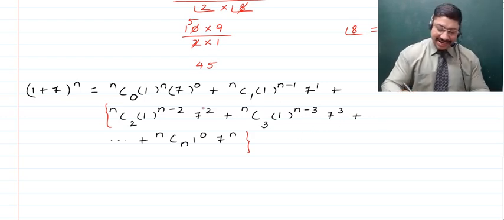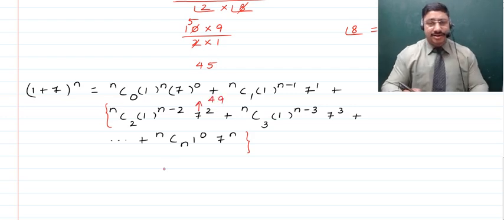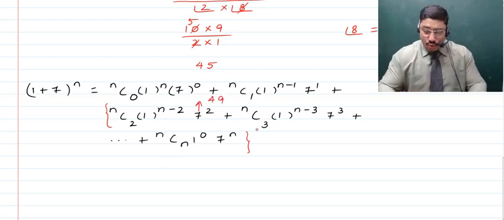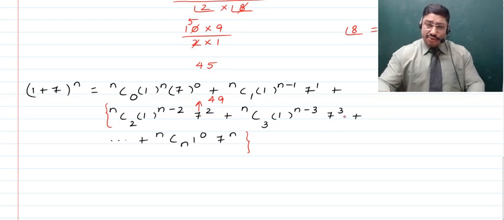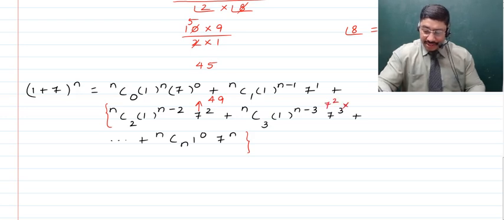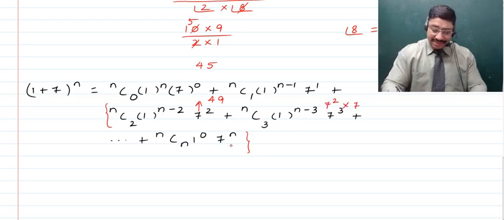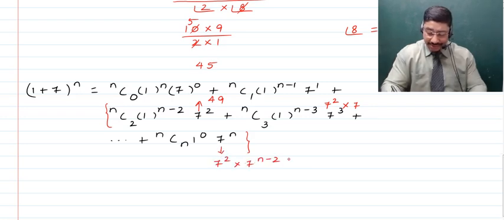Very correct. That is actually this 7 square, which is going to give you 49, right? And as all of these are a product of 7 square with some other number, like this 7 cube can be written as 7 square multiplied with 7. This 7^n can be written as 7^2 multiplied with 7^(n-2).